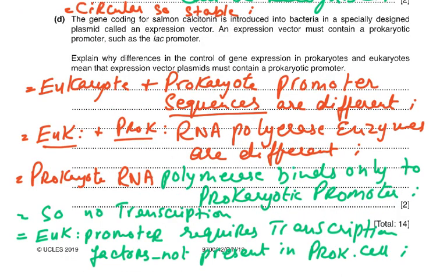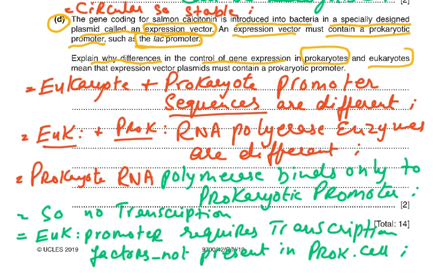Then we come to the D part of the question. The gene coding for salmon calcitonin is introduced into bacteria in a specially designed plasmid called an expression vector. An expression vector must contain a prokaryotic promoter such as the lac promoter. Explain why differences in the control of gene expression in prokaryotes and eukaryotes mean that expression vector plasmids must contain